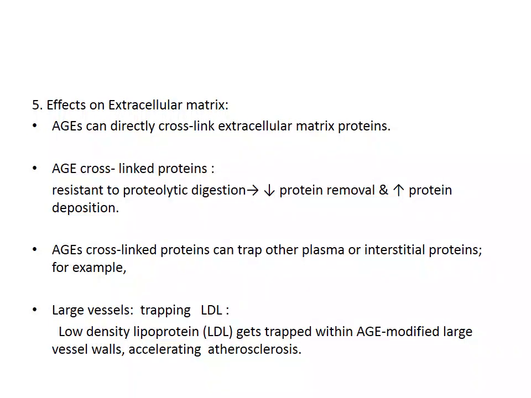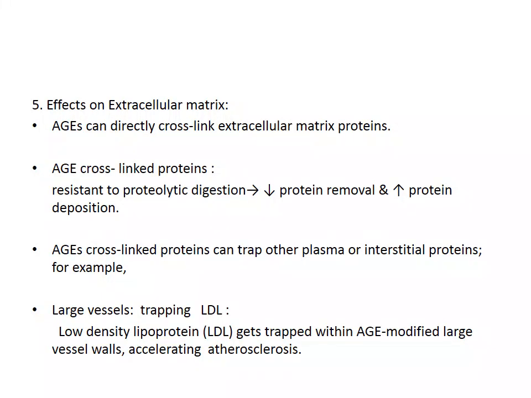Advanced glycation end products also have a few effects on the extracellular matrix. They directly cross-link the extracellular matrix proteins. These cross-linked proteins are resistant to proteolytic digestion, so there is reduced protein removal and increased deposition of these proteins.